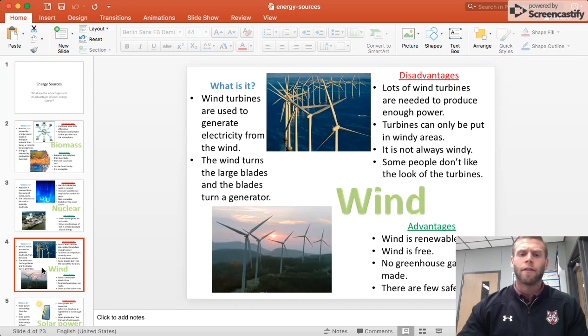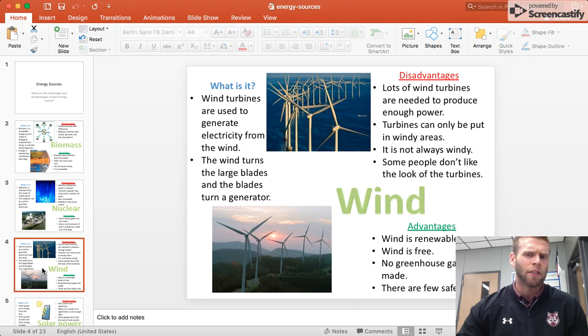All right, so wind. If you have wind, pay attention here. What is it? Wind turbines are used to generate electricity from the wind. You may have seen these here and there, especially southern Texas has a lot of them. The wind turns the large blades, and the blades turn a generator.